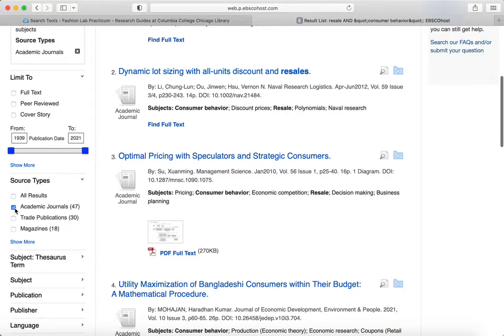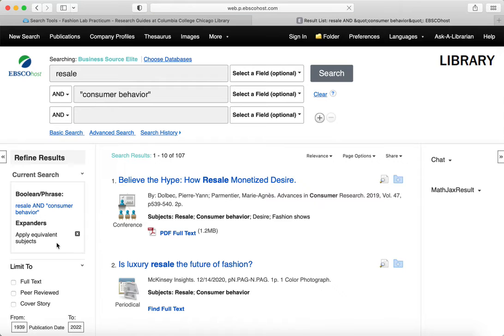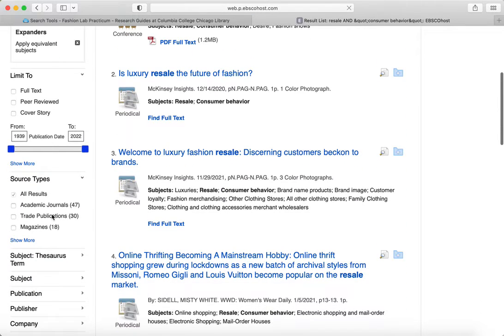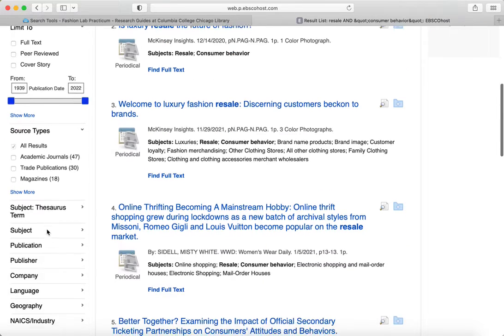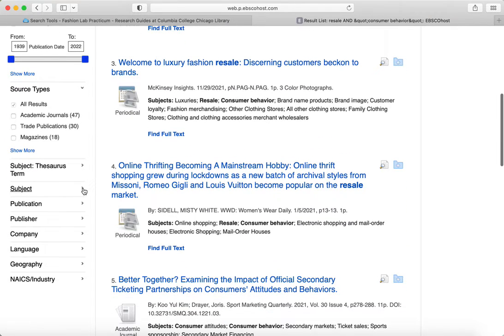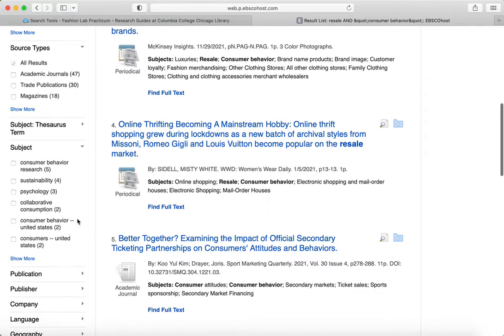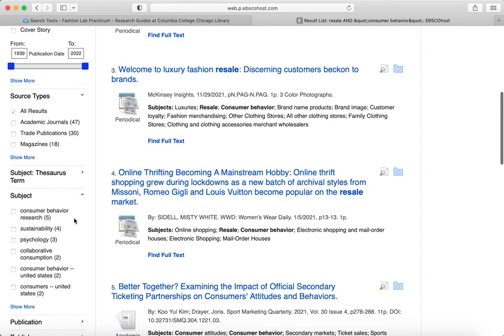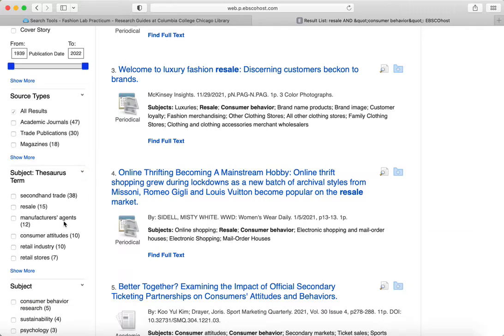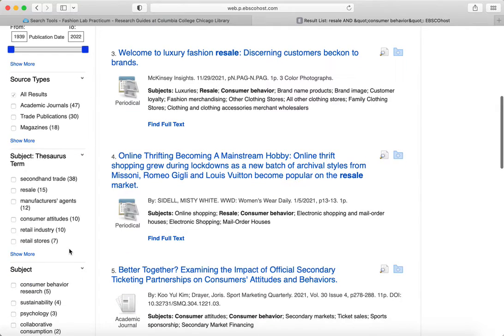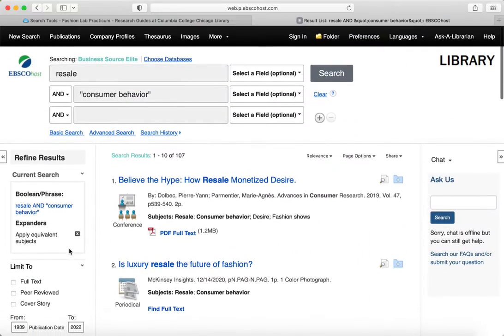You could also eliminate this, and then you've got some substantial trade publication results as well, and there might even be certain magazines that would have information of interest. You can also browse the subject headings if you want to find even some more control over the search to make it narrower and more relevant.